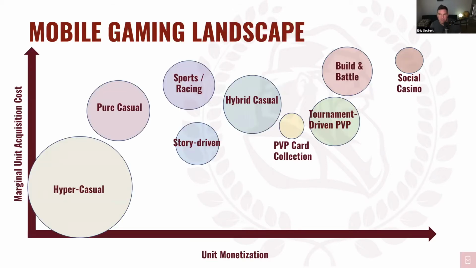So if you map out the different mechanics of mobile games, and then you look at the unit monetization versus the marginal unit acquisition costs, and then the general size of those markets, right? The size of the circle here corresponds to the size of the market for that given mechanic. You see that hyper casual is at the bottom left, with low unit acquisition costs but low unit monetization. Social casino is at the top right, which is a small circle. It's not that big of a market for that type of game, but it has high unit monetization and high marginal unit acquisition costs. And when I say marginal unit acquisition costs, I mean at scale, right? When this game is scaled, what is the cost of one additional player, right?